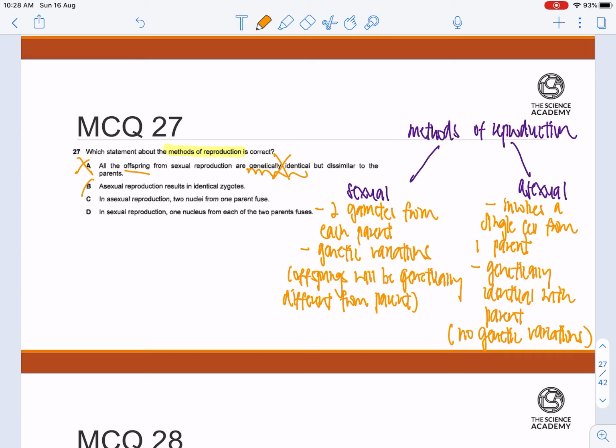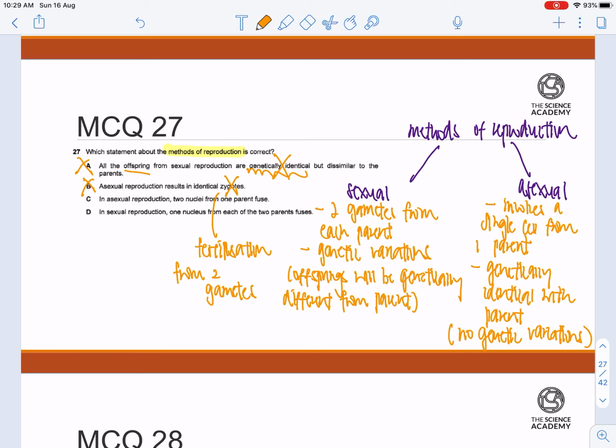B, asexual reproduction results in identical zygotes. When we talk about asexual reproduction, we will not have any zygotes at all, as zygotes essentially come from the fertilization of two gametes. In this case we can talk about the fertilization of the sperm and the egg cell to form a zygote, but whenever we talk about asexual reproduction, since there is only one parent, there will not be two gametes at all. So there will not be any existence of a zygote.